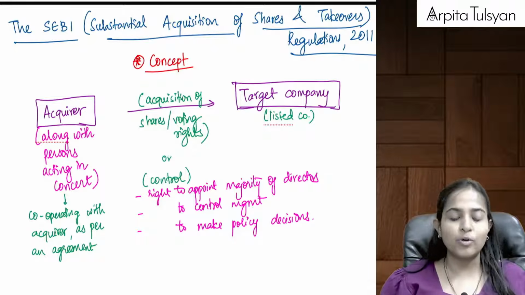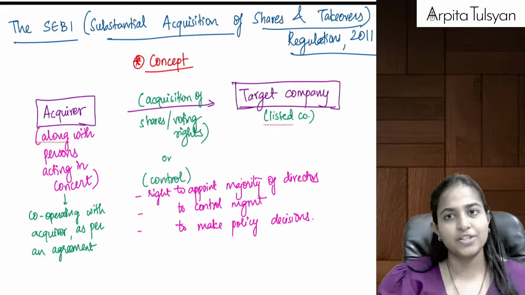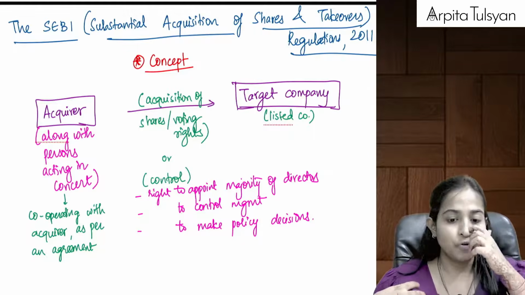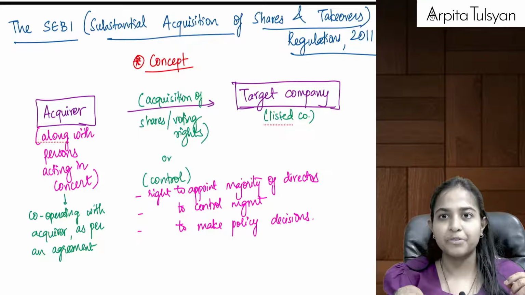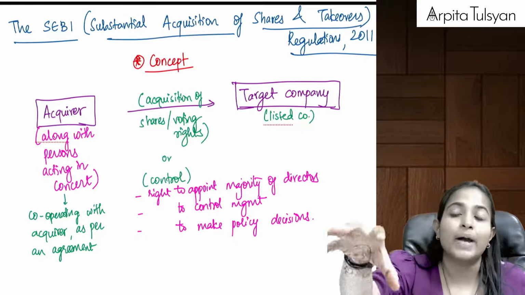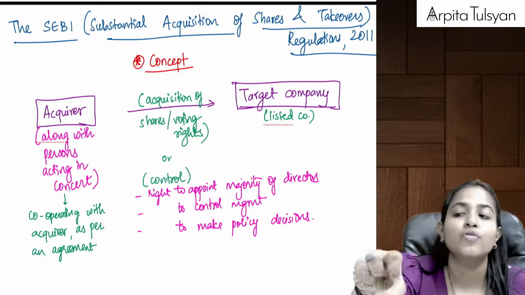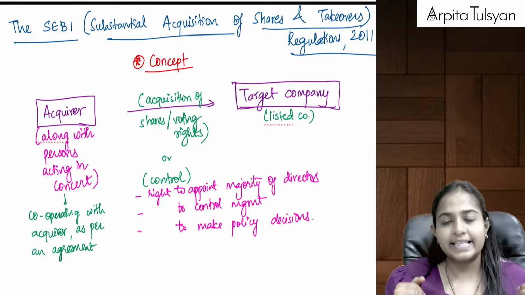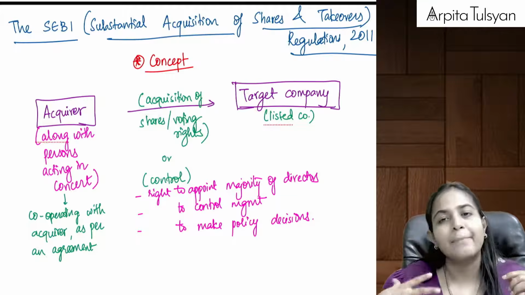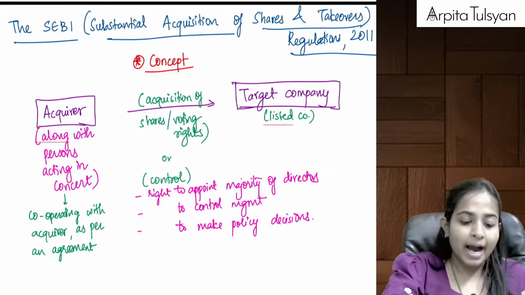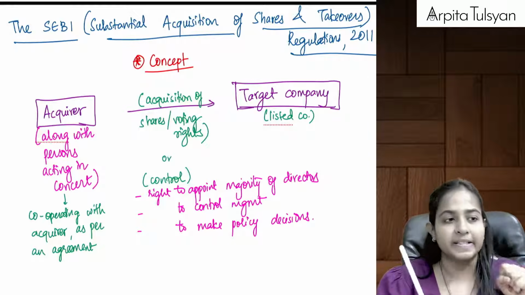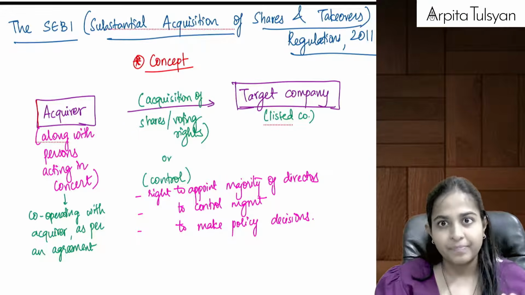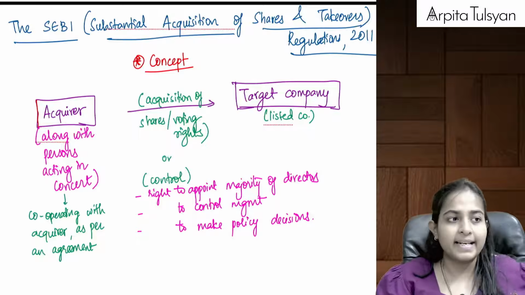Okay, now what is going to happen? Who is required to follow these regulations? Let's try to understand that. Let's say I am a person who wishes to acquire some shares, or some voting rights of another company. Then in that case, SAST regulations will be applicable to me. The person who wants to purchase it will be called the acquirer.